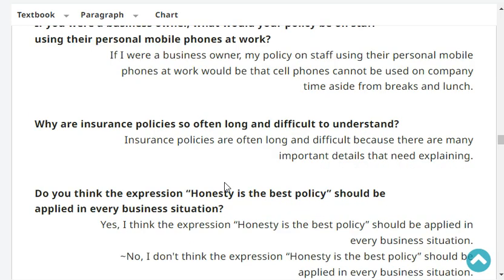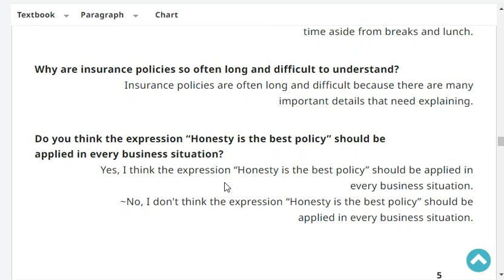Very good. Why are insurance policies so often long and difficult to understand? Insurance policies are often long and difficult because there are many important details that need explaining. Very good.